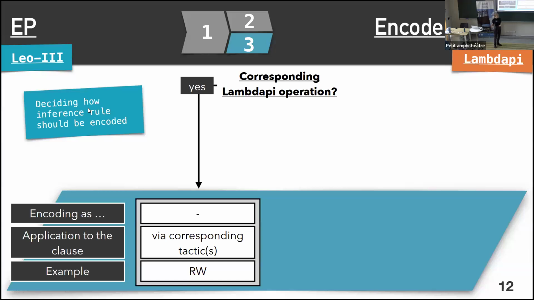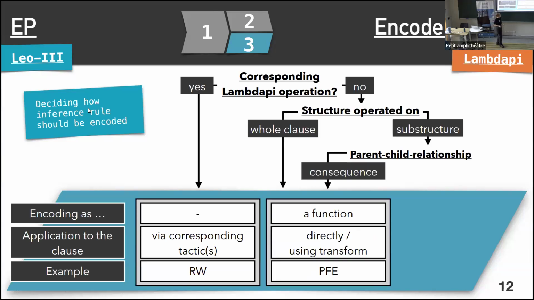The second thing that we have already discussed today is cases in which we encode our inference rules as a function. This is useful if we operate on a structure as a whole, or on a substructure like a literal, but we can't prove equality between the parent and the child of an inference rule because the child is merely a consequence and not equivalent to the parent. And then we can either directly apply them or apply them using the transform theorem.